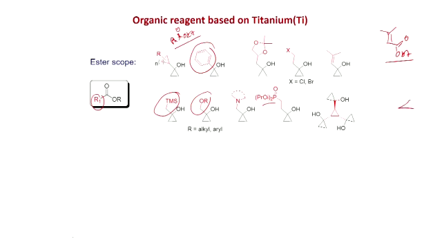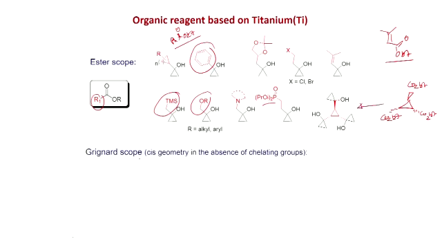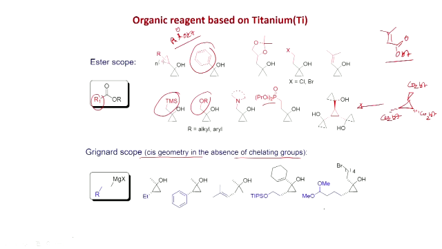So, the starting material will be CO2Et, CO2Et and CO2Et. So, the chiral center will not be disturbed in this reaction. So, a 3-cyclopropane ring is formed. Grignard scope, cis geometry in the absence of chelating groups. So, this kind of Grignard you have to use, these 2 carbons will be there. So, the olefin formation will happen.